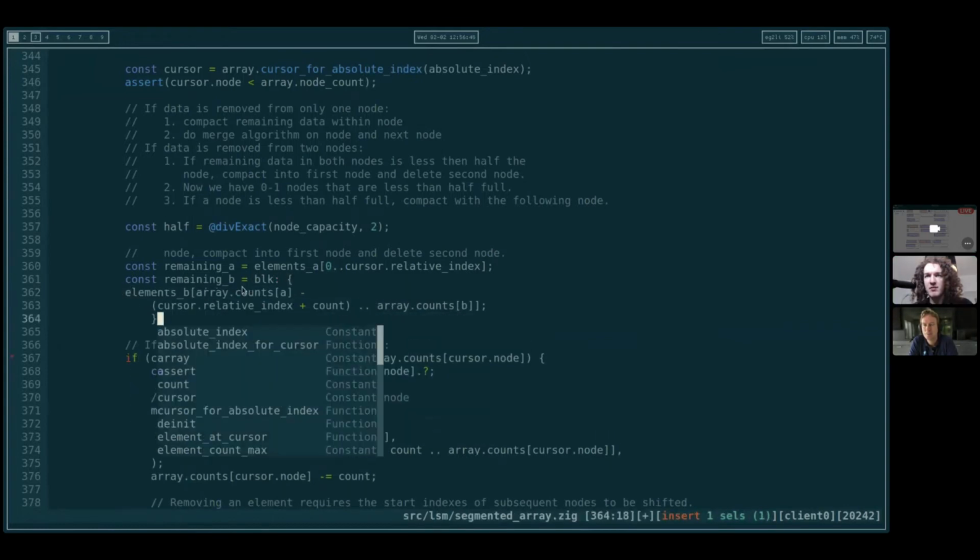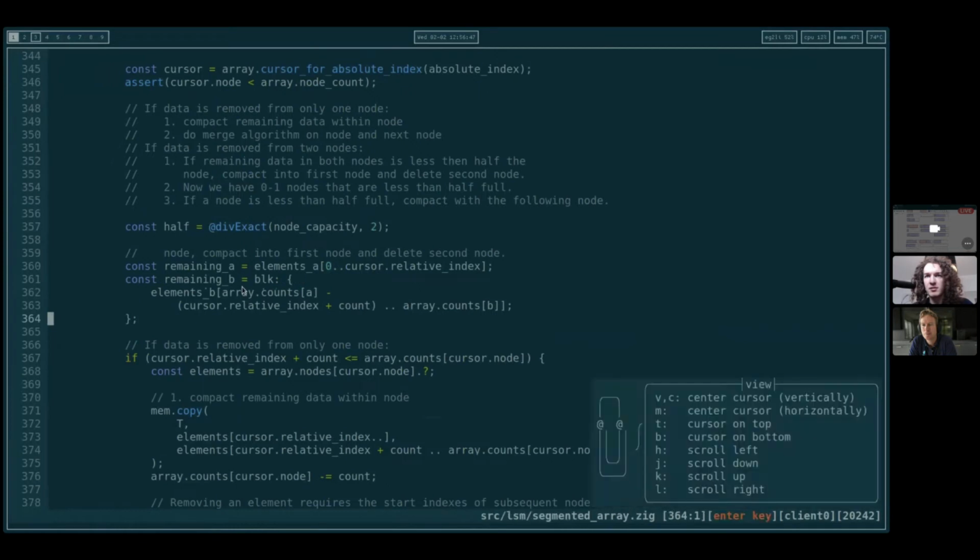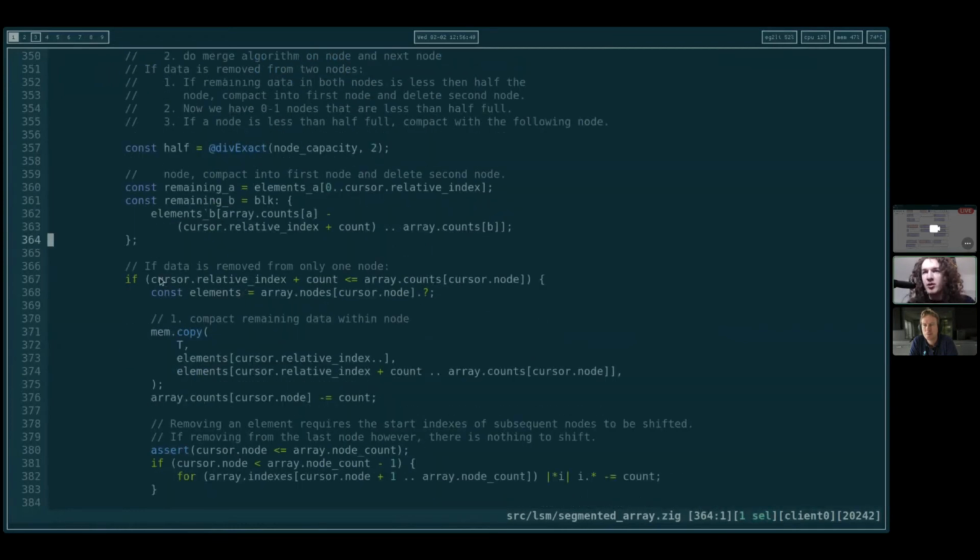We need to see if we're checking essentially this condition, and then slicing in one node or the other depending on this. So maybe we want to do it in three branches rather than two.